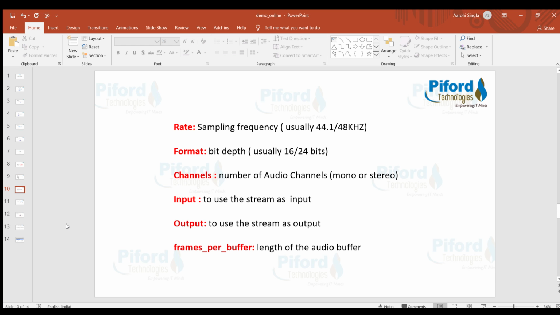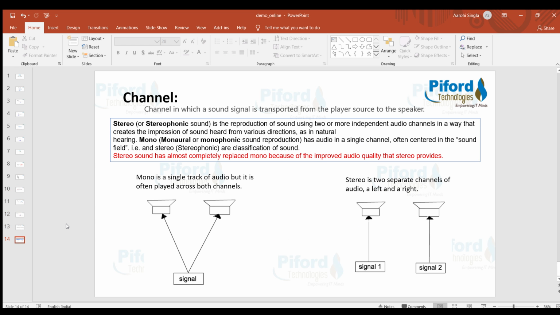Right. Now the third one is channels. Channels are how many audio channels we want to use. Normally there are two kinds of channels: mono channels and stereo channels. Stereo channels provide us better quality as compared to mono channels, so that's why we use stereo channels. But it is optional. You can use either mono channels or stereo channels.